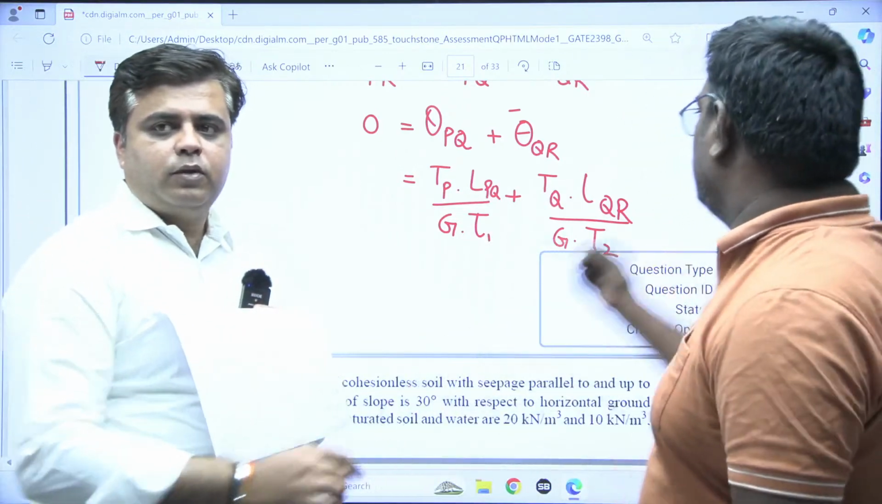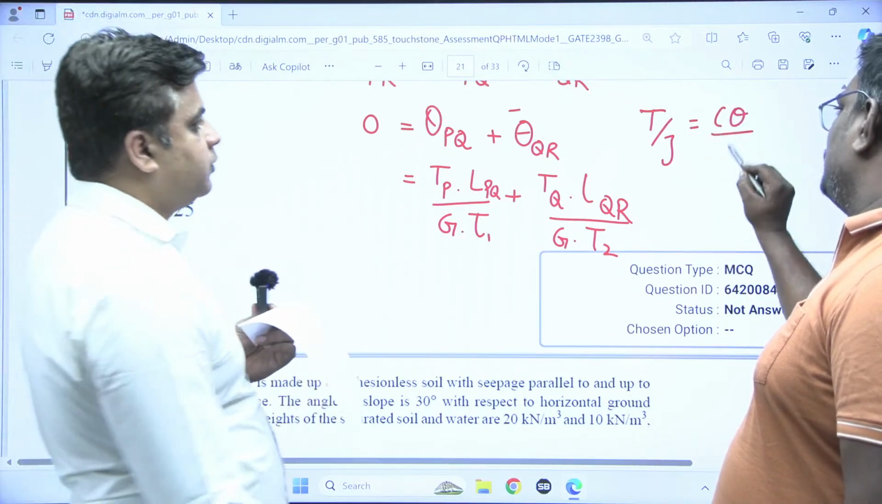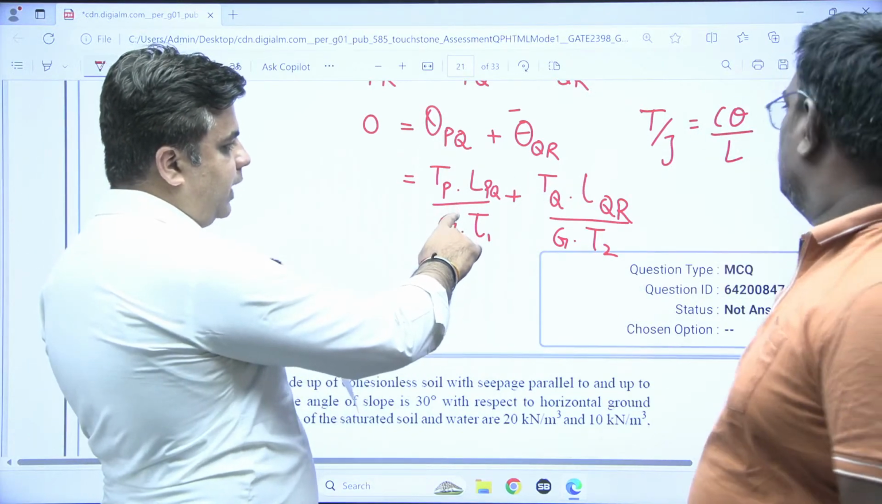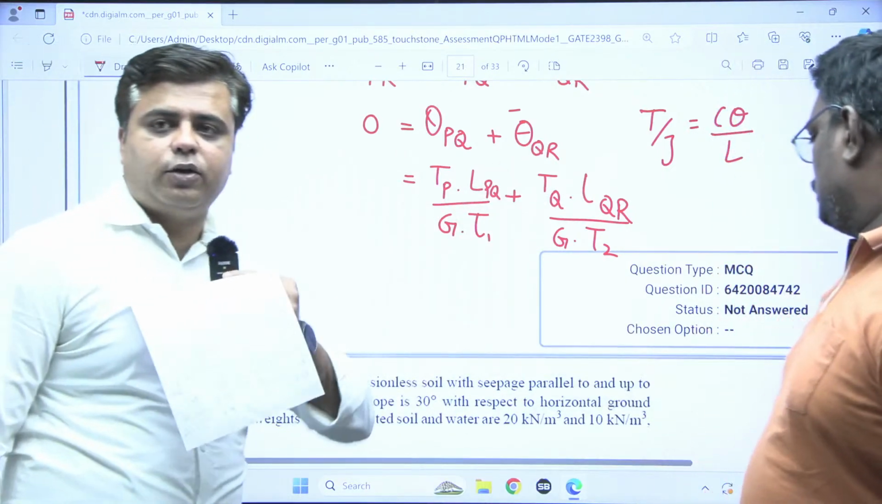We can use this generalized equation, T by J equals G theta by L. And from this we will write the angle of twist. This is the same thing we have written. So for this question, option A is the correct option.